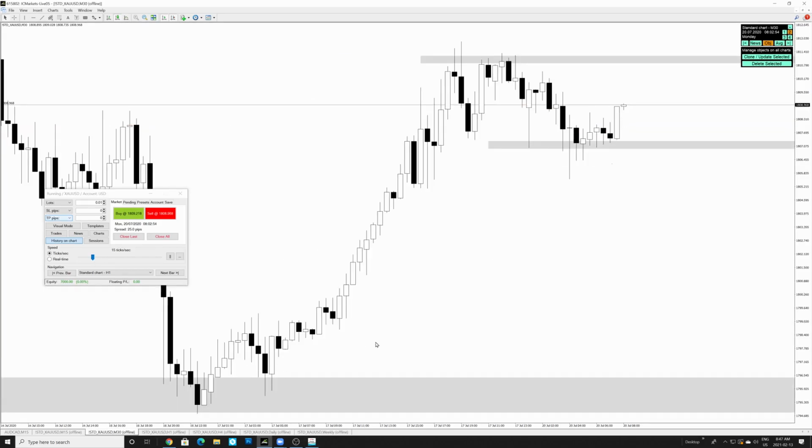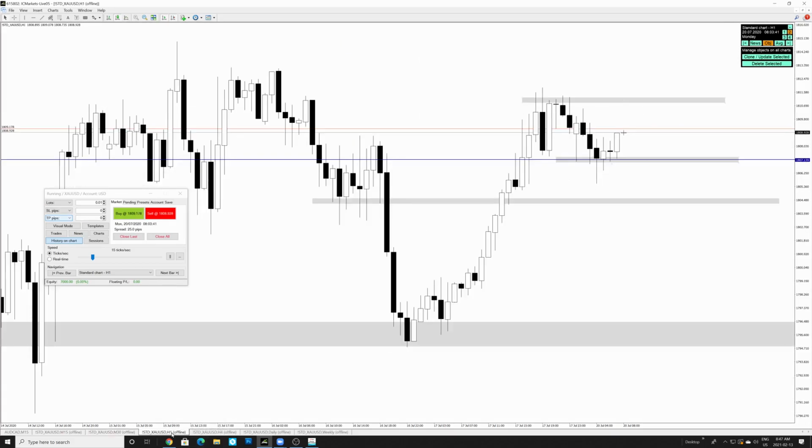Let's take a look on the 30-minute time frame here as well. 30 minutes still bullish. So there's no buys at this point. Even though we can take risky buys, the candle closed with no top wick. So our rules say that whenever a candle closes with no top wick, we have to wait. So that's what we're going to do at this point. We will wait a little bit, and then we can see if we can take a trade within this area or not.